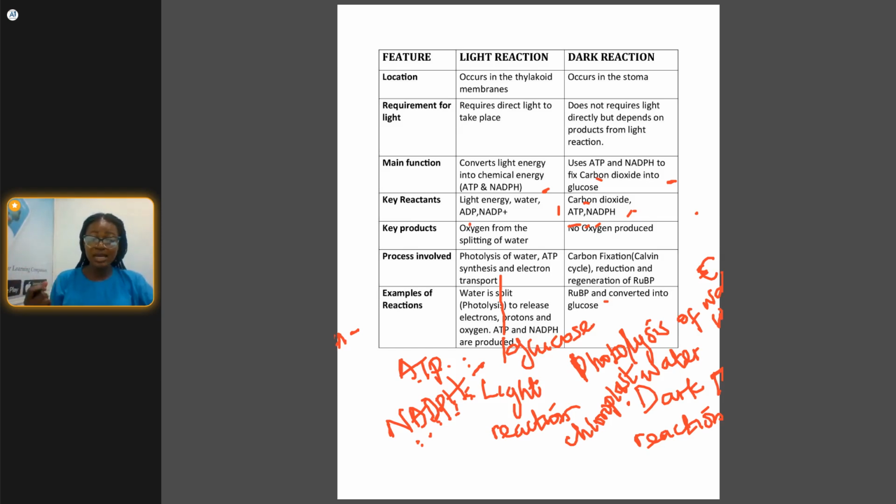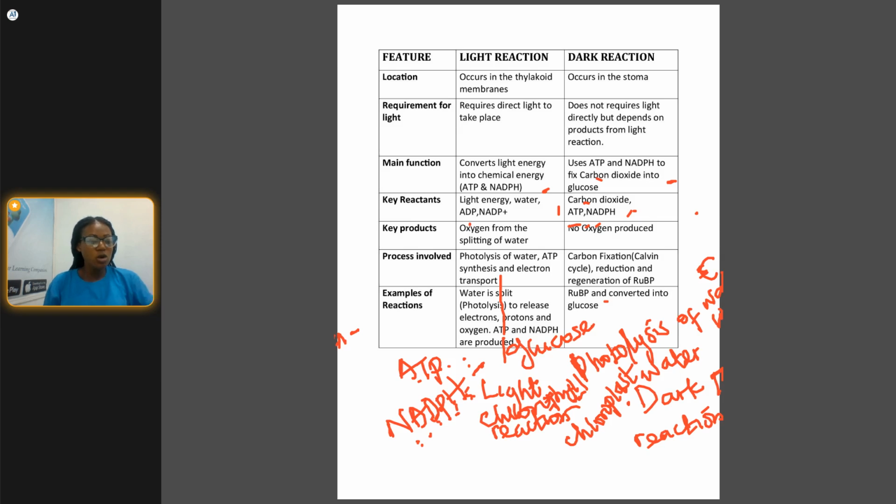So it traps the energy. It is the chlorophyll that traps energy, the light energy, and converts it to chemical energy. Don't forget, I explained earlier that at the light reaction, the light energy is converted into chemical energy. So if the light energy is converted into chemical energy, of course, there is something behind it, something responsible for it. What is responsible for it is the chlorophyll.